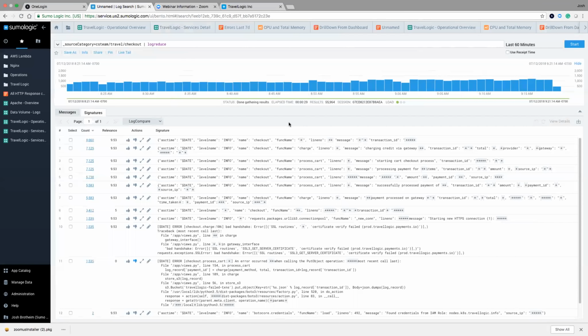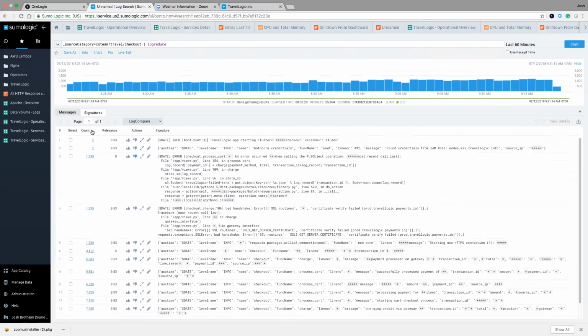And so what I want to do is flip these patterns around. So rather than looking at events that occurred 8,000 times, 7,000 times, I want to look for events that were probably more singular or maybe less frequent. My thinking, or my hypothesis, being something caused those errors, and it was probably a singular event. A bit of a leap, but since I've done this demo a few times, I can make that assumption. So what I'm going to do is simply flip my count around. So rather than looking at the most frequent, I'm going to look at the less frequent.